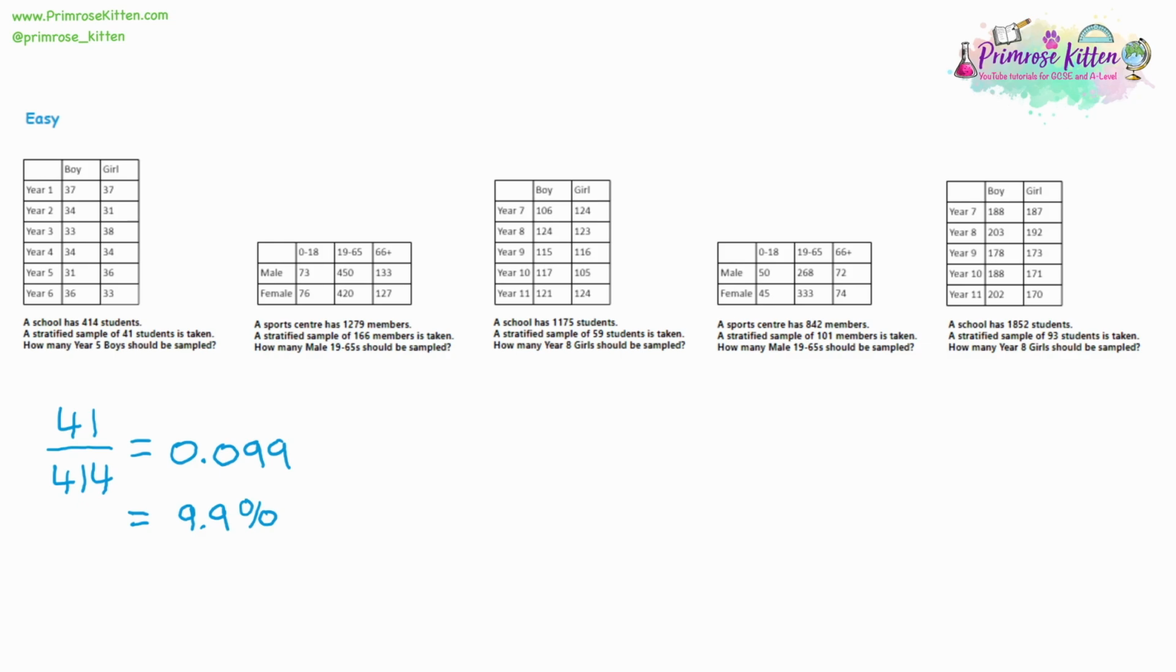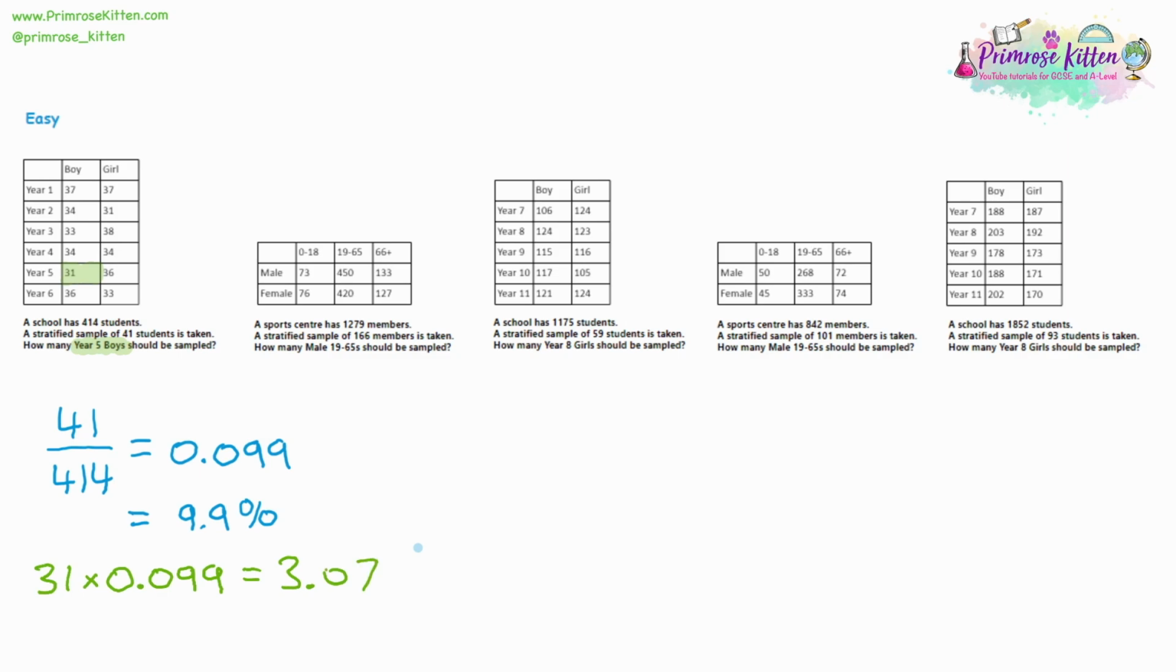Now the question is specifically asking for what is a sample of year 5 boys. So what we need to do is find year 5 boys in the table. So I'm just highlighting that in green. And there are 31 boys in year 5. So how many do we ask out of the 31? So we take the 31, we multiply by the percentage. When you multiply by a percentage, you just multiply it by the decimal version. And so on a calculator, we can do 31 multiplied by 0.099, and that's giving me an answer of 3.07 to 2 decimal places.